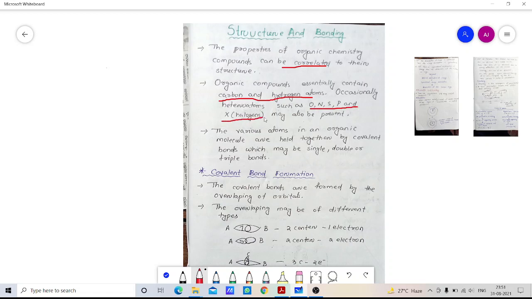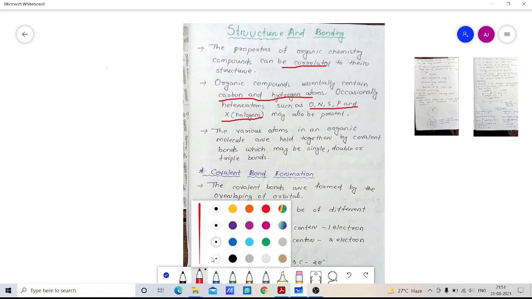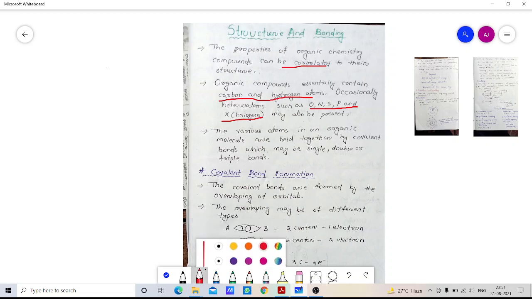So mainly carbon and hydrogens are present in the organic compounds, but in some cases the other elements such as oxygen, nitrogen, sulfur, phosphorus and halogens are also present. The various atoms in organic molecules are held together by covalent bonds.